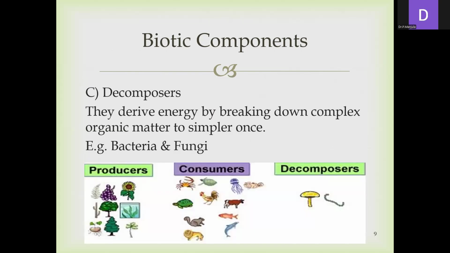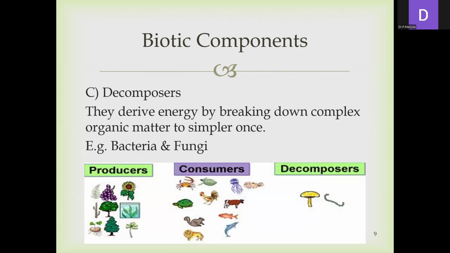Another one is the decomposers. They derive energy by breaking down complex organic matter into simple ones. Decomposers mainly convert these food materials, that is complex substances, into simple ones. They break down the complex substances into simple ones. Examples for decomposers are bacteria and fungi.